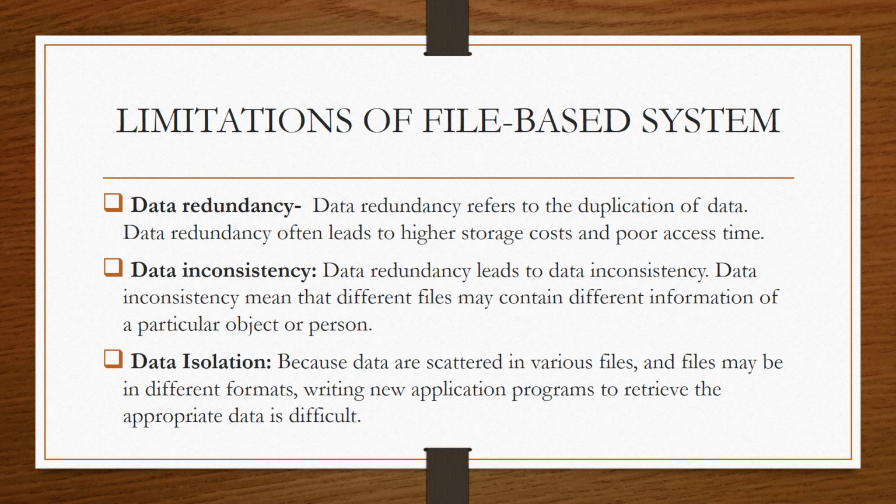Inconsistency means which is not stable. In a file system, data is not stable because we are storing the data in multiple places, in multiple files. Let's suppose a student requests us to change his address, then we have to update that address at two places. But if we have modified only one place and left the other place unupdated, then this can lead to data inconsistency, because we have different information of that particular student at different places.